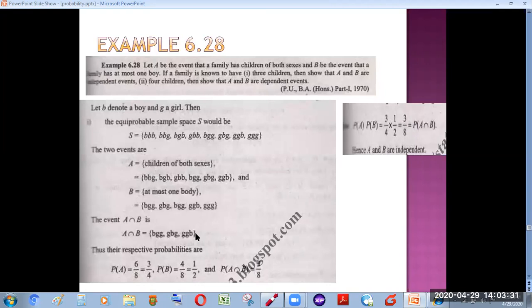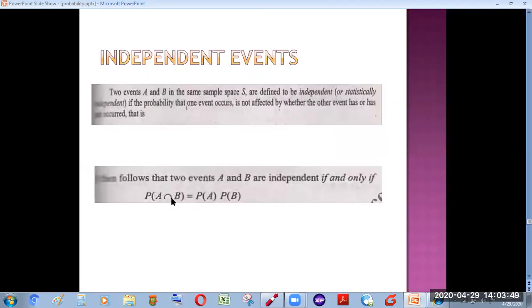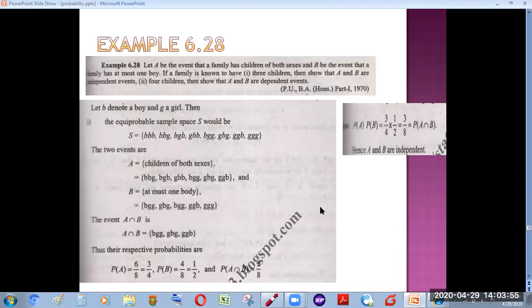So in this part, A and B are shown to be independent events, because the property I mentioned here, that the probability of A intersection B is equivalent to the product of their respective probabilities, holds true in this case. So we can say that A and B are independent.